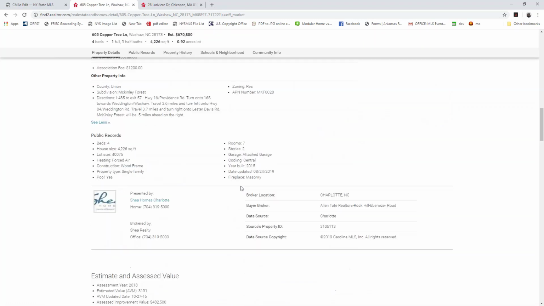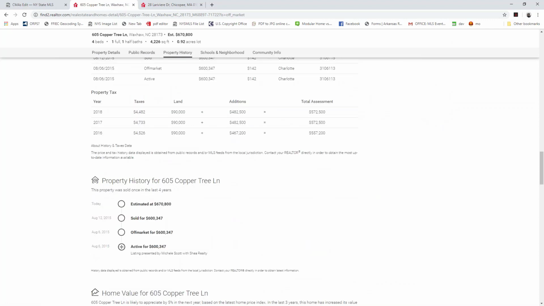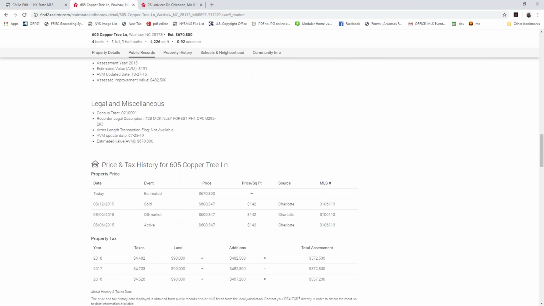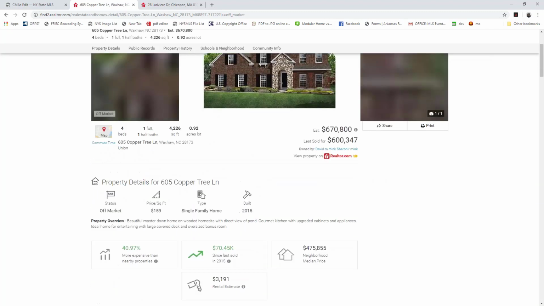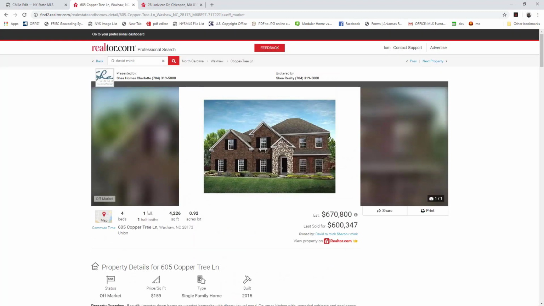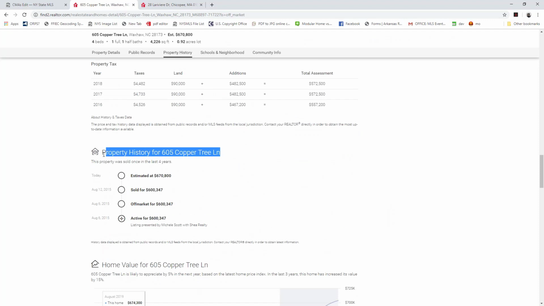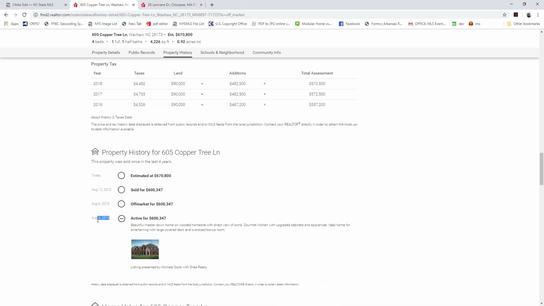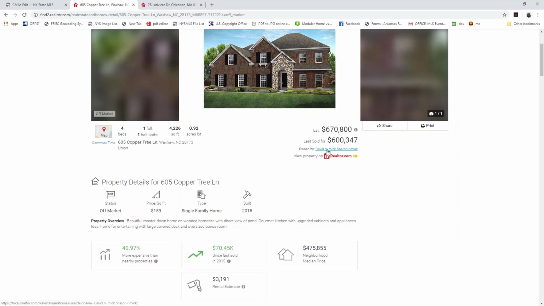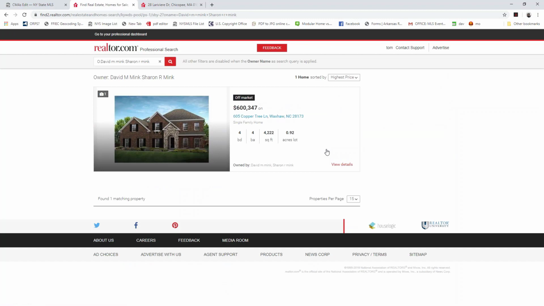But let's see if we can see when it was previously listed. Thanks to that historical information, someone who is not a real estate professional would not necessarily be able to easily pull up this information. But here we can scroll down, and we can see that this property was sold back in 2015. And if we wanted, we could click on the owner's name again and see if they own multiple properties.